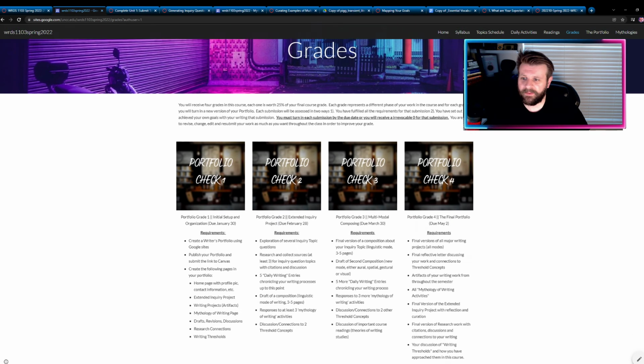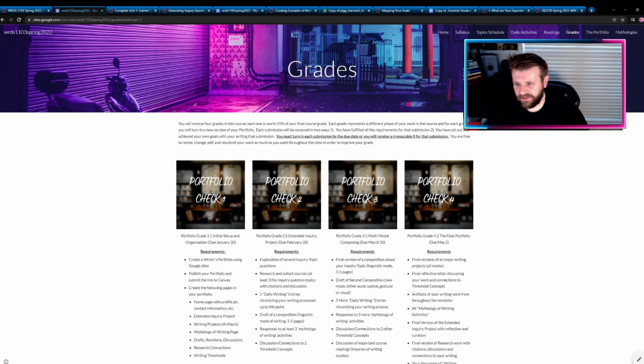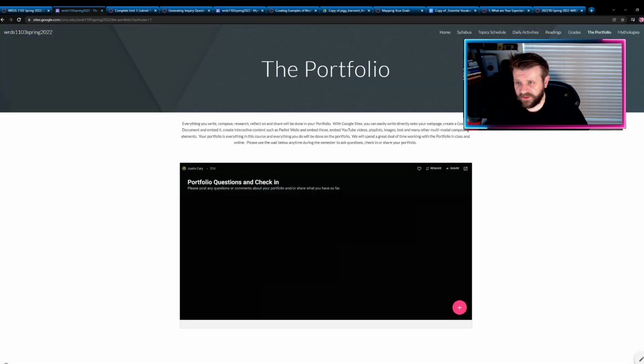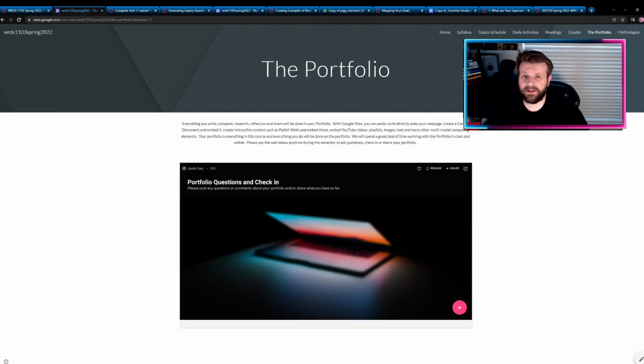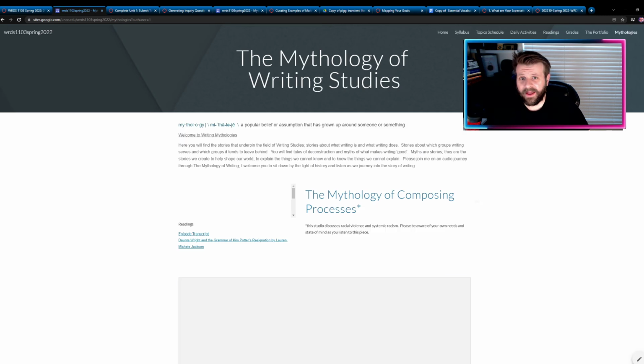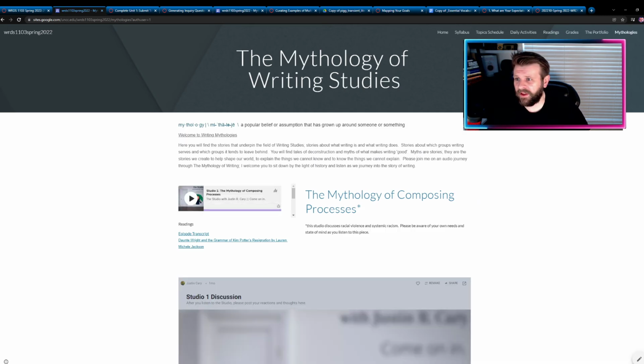There's a whole page all about grades and exactly what you'll need to turn in for each check-in for your grade. There's a page about the portfolio, which we're going to talk about in class maybe on Friday of the first week. And then the last page, and this page is really important, this is called The Mythology of Writing Studies. This is a series of mini podcasts that I've created that dive into ideas about really foundational elements of writing studies.